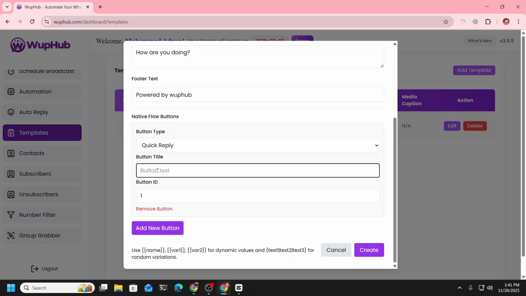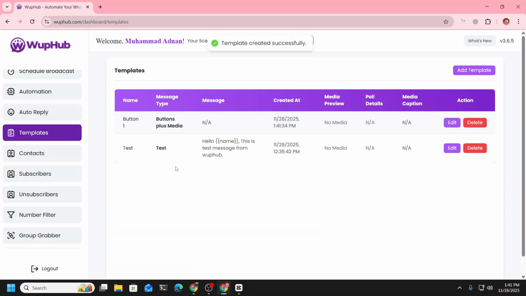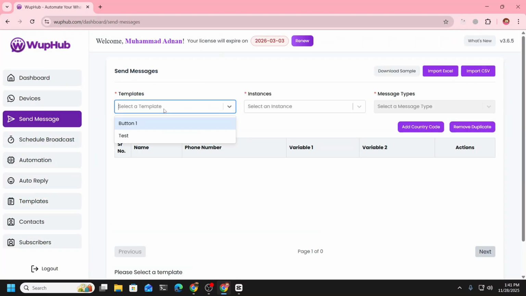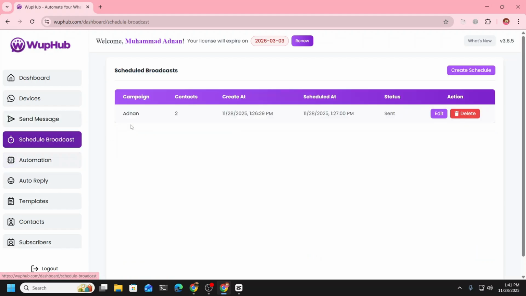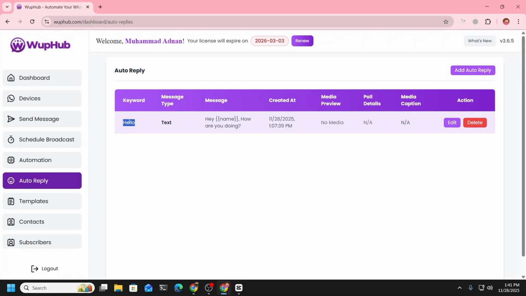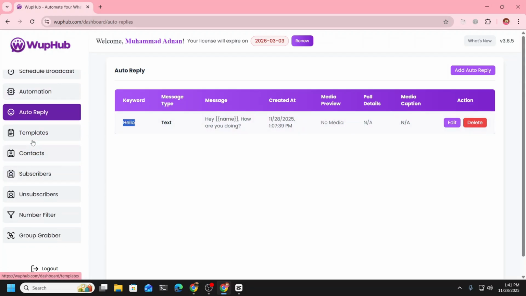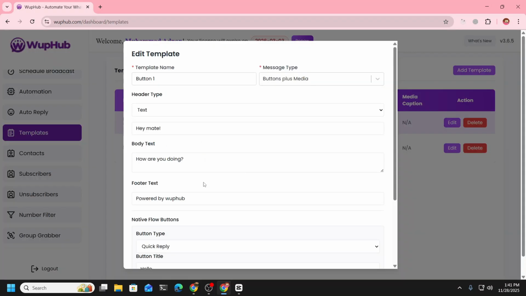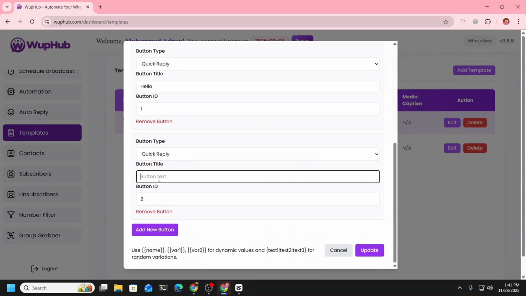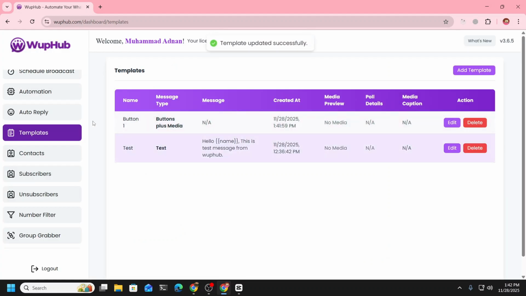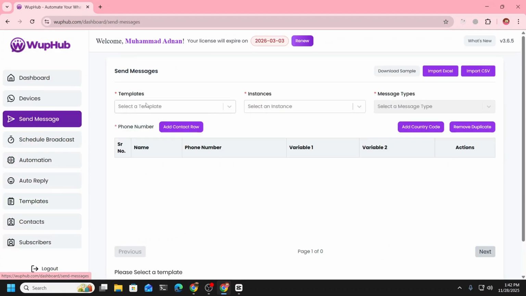Quick reply, for example, I want to send with this button. Just one button. You can add multiple. For example, here I set up this auto reply on the basis of the hello keyword, so that's why I added that as well. Let me add one more. This is for unsubscribe. Let's send the message with both of these.